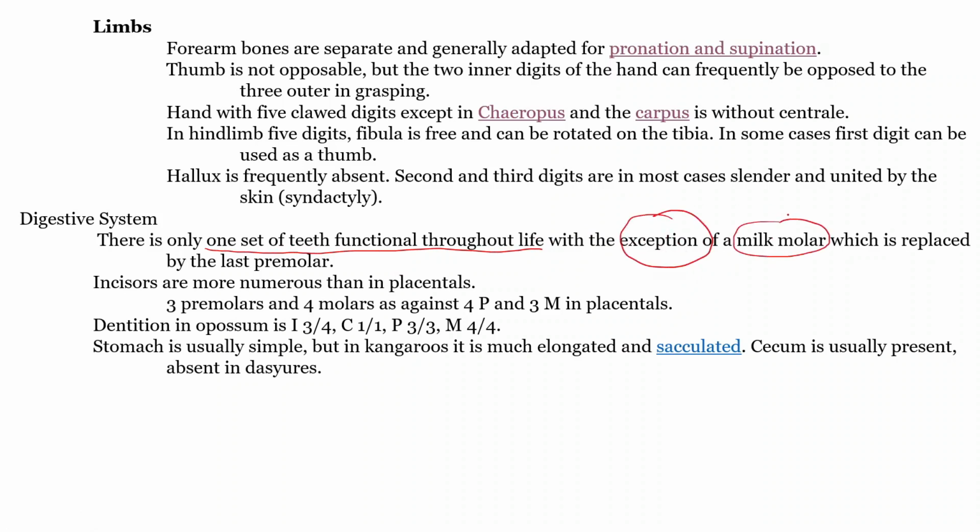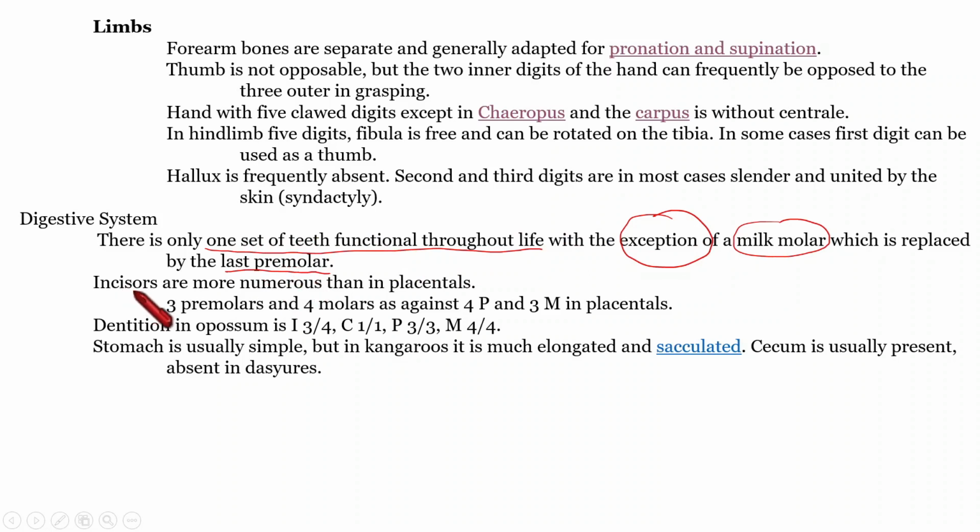One molar is there as milk, and later in its lifespan, it will be replaced by the last premolar. Understand? Okay. So throughout life, there is only one set of teeth, with the exception of one milk molar, which will later get replaced by the last premolar.